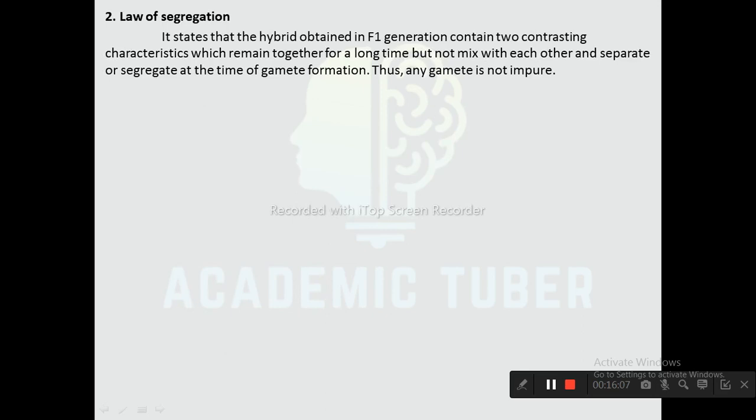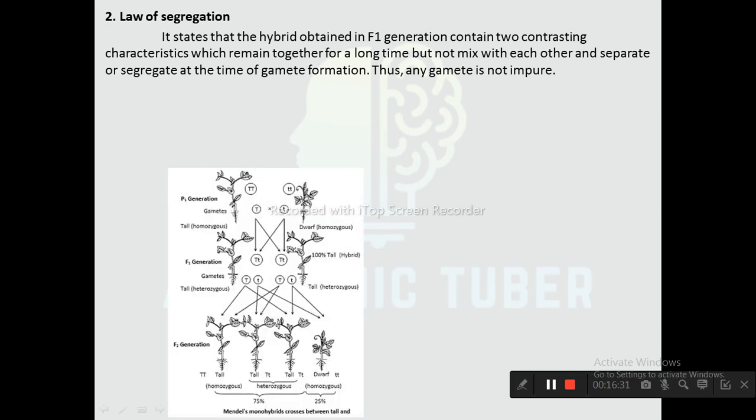Next one is the law of segregation, which is also known as the law of purity of gametes. It says that the hybrid obtained in F1 generation contains two contrasting characters which remain together for a long time but do not mix with each other, and separate or segregate at the time of gamete formation. Thus, any gamete is not impure. Although two different characters coexist in the hybrid of the first generation, they remain pure without losing their originality.